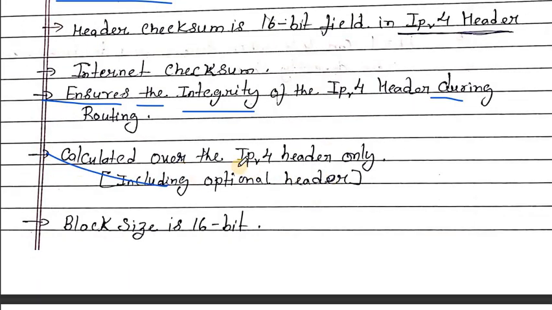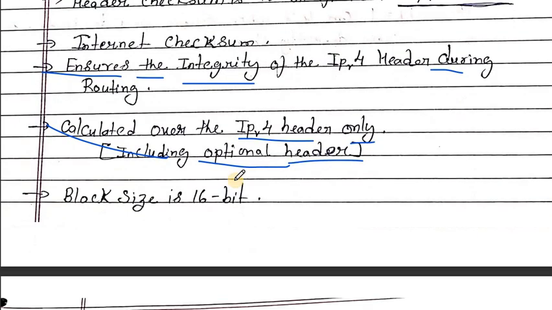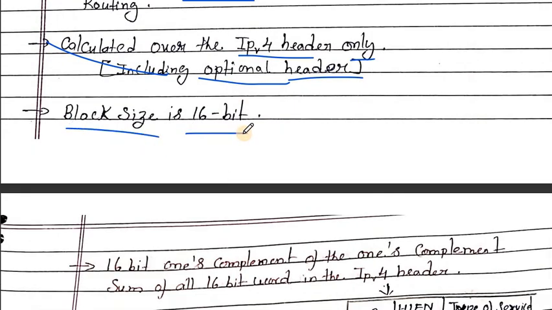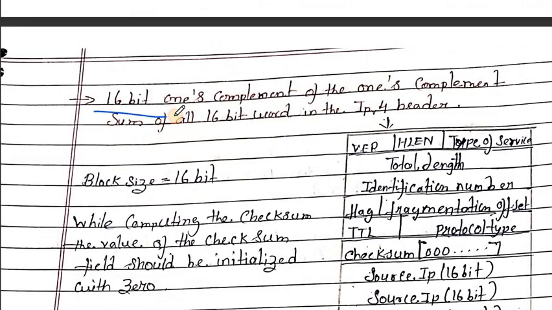It is calculated over the IPv4 header only, including the optional header. Block size is 16-bit: the 16-bit ones complement of the ones complement sum of all 16-bit words in the IPv4 header.